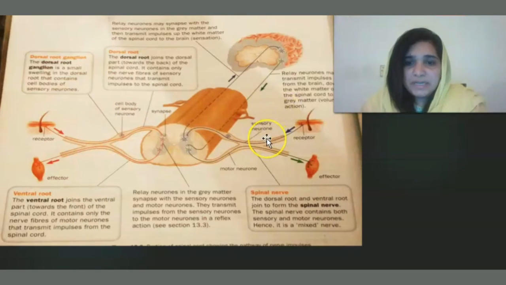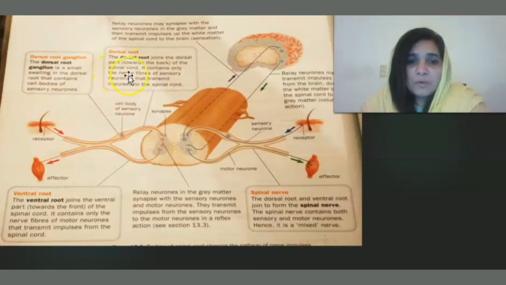So here is a detailed diagram from your Biology Matters book. This is the diagram that shows the spinal cord and this is the diagram that shows the brain. So different parts of the spinal cord are located. This is the dorsal root and this is the ventral root. Now what is meant by the dorsal root? The dorsal root joins the dorsal part, that is towards the back of the spinal cord.